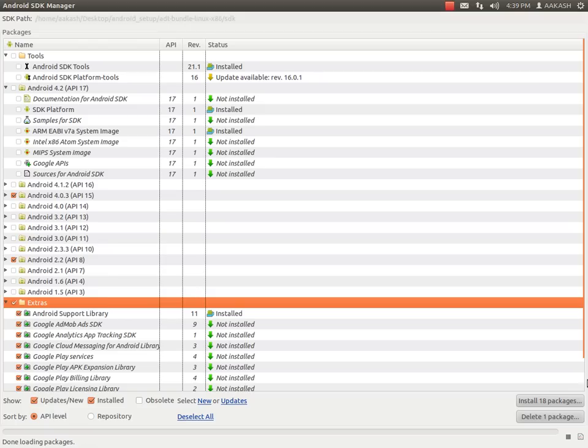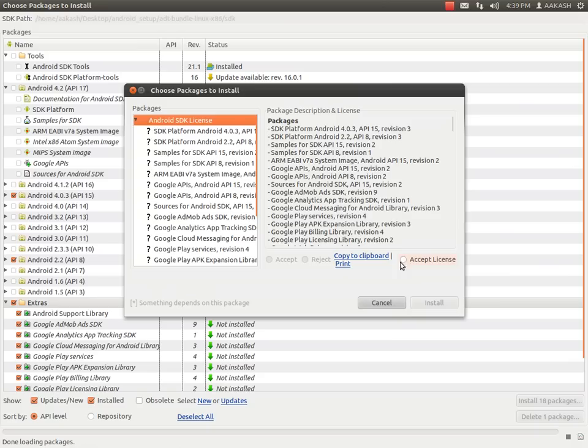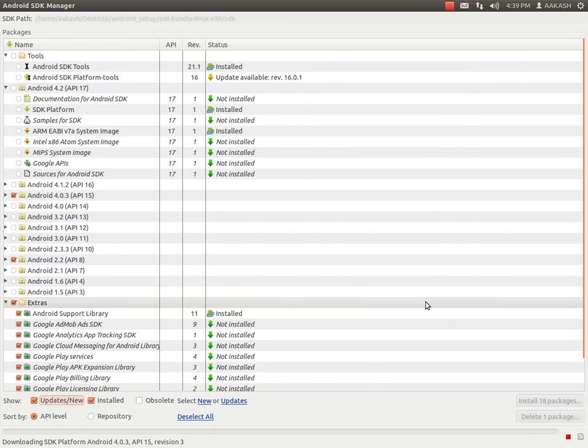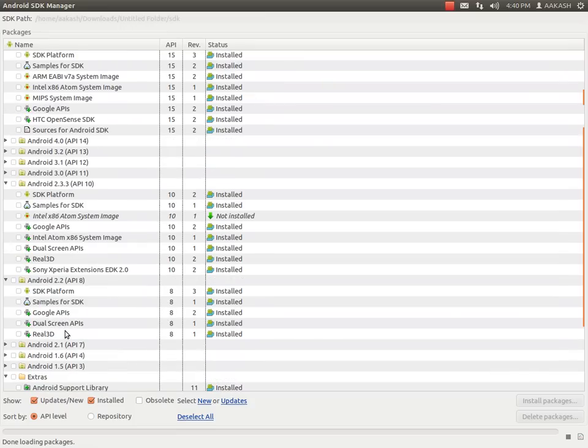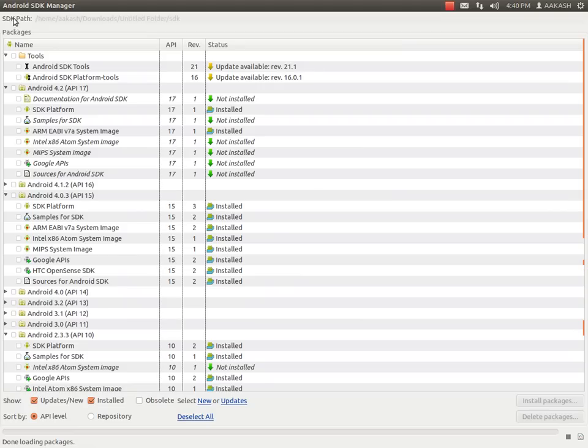Click Extras. Now here you have to install 18 packages, so click on this, accept license, install. This package installation will take half an hour to 1 hour, depending on your net speed. Here it will take half an hour to install. Now you can see my 4.0.3, 2.3.3 and 2.2 are installed. This is the way we can install the online SDK.